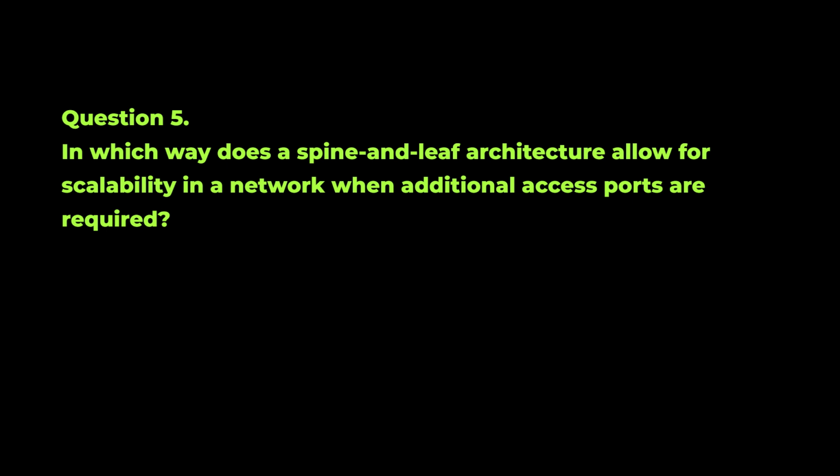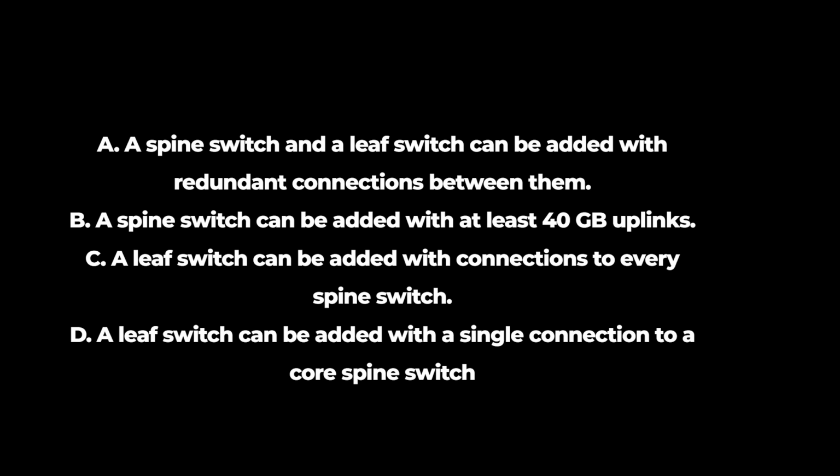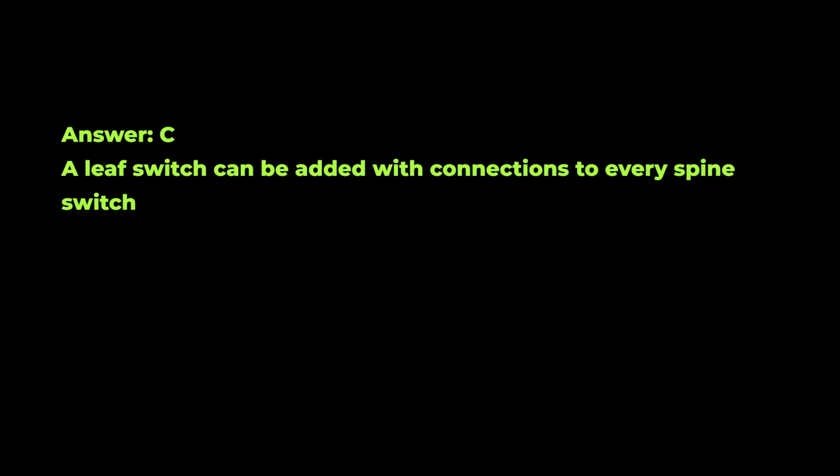Question 5. In which way does a spine and leaf architecture allow for scalability in a network when additional access ports are required? A. A spine switch and a leaf switch can be added with redundant connections between them. B. A spine switch can be added with at least 40 gigabyte uplinks. C. A leaf switch can be added with connections to every spine switch. D. A leaf switch can be added with a single connection to a core spine switch. Answer C. A leaf switch can be added with connections to every spine switch.